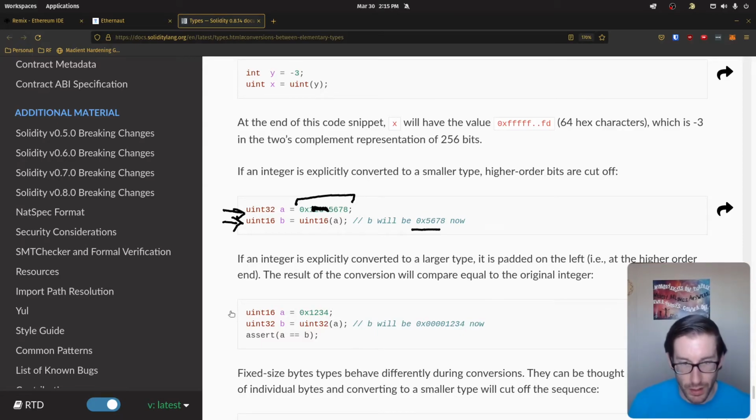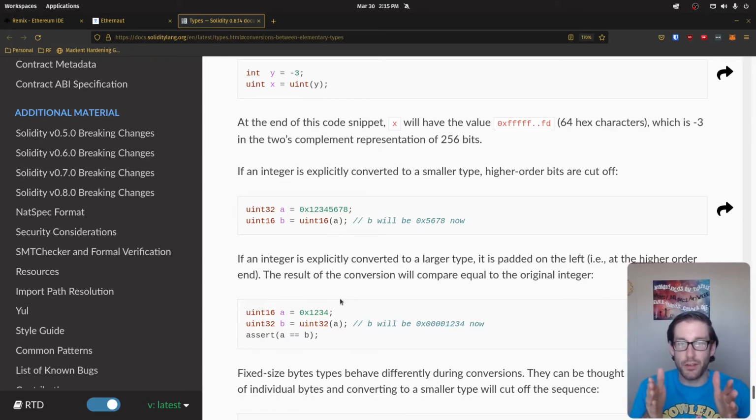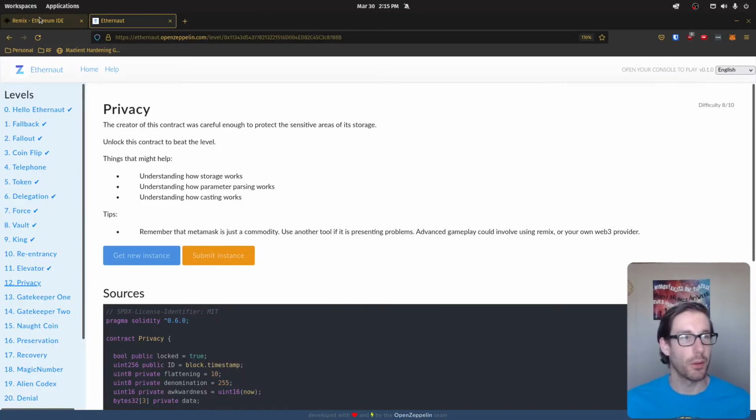And you can see when we cast upwards from a 16 to a 32, instead of taking out stuff, we're going to put in stuff. And you can see they basically injected a series of paddings of 4 zeros to extend that out to a 32 instead of a 16. And that's what we're going to do here is we're going to take that 32, that answer, we're going to chop it in half, put the 0x in the second half portion, and then submit it. And that's how the cookie crumbles.